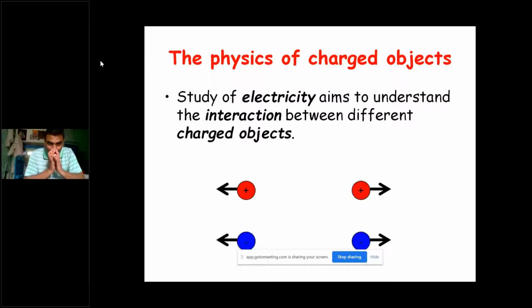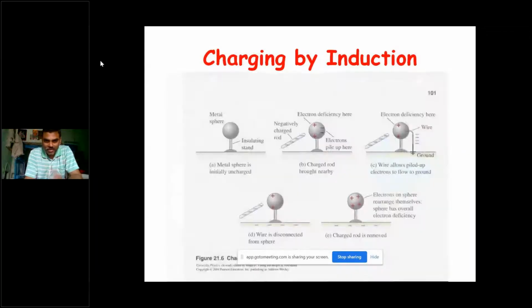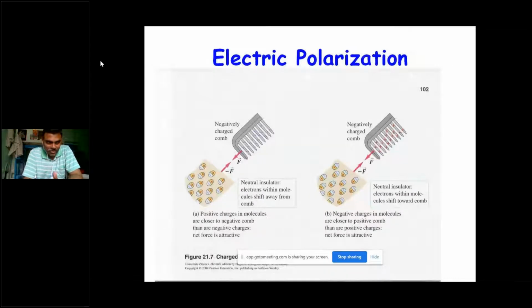And when you have the same positive charge particles or negative charge particles, there is the repulsive force acting between them. So the arrow marks are moving away from the charges. And we know the charging can be by induction, or by the electric polarization. We have some example also for the electric polarization.